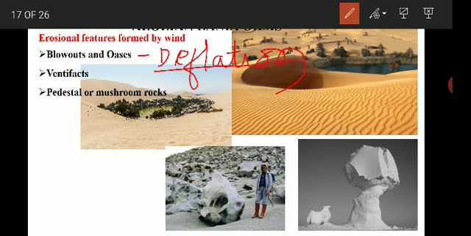So what is deflation? Removal of the loose sand particles from the bare ground is called deflation, and it is a major process commonly seen in desert regions.